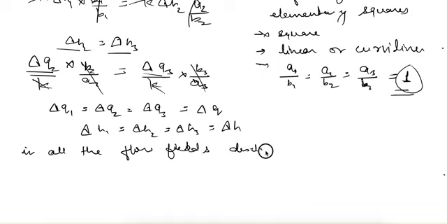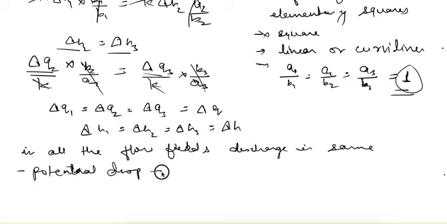discharge is the same, and the equipotential drop, obviously, means the potential drop is equal.